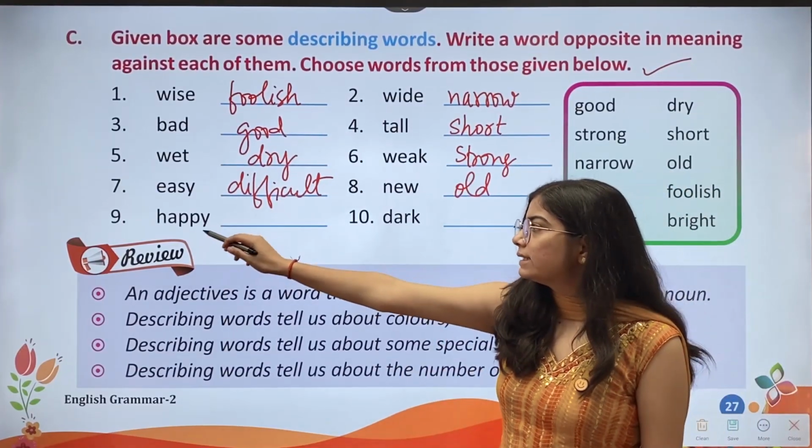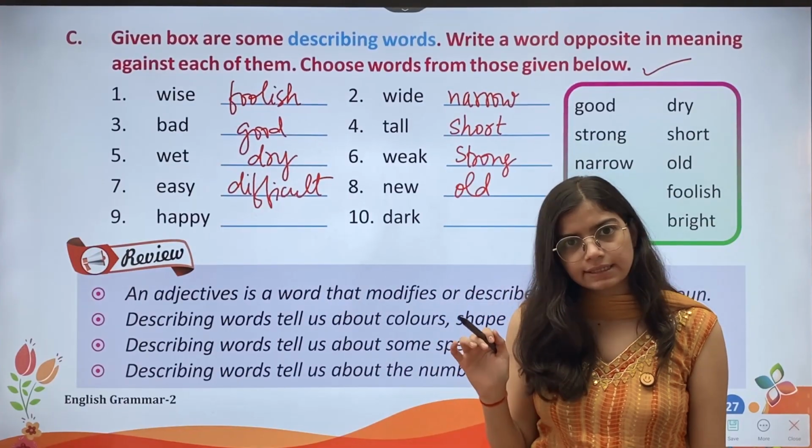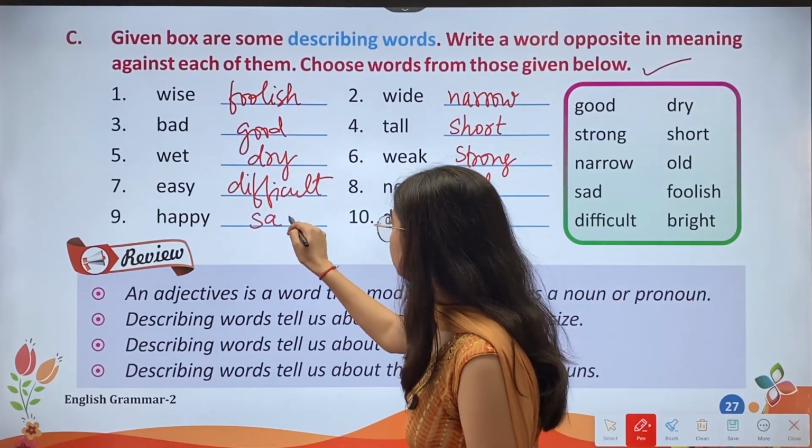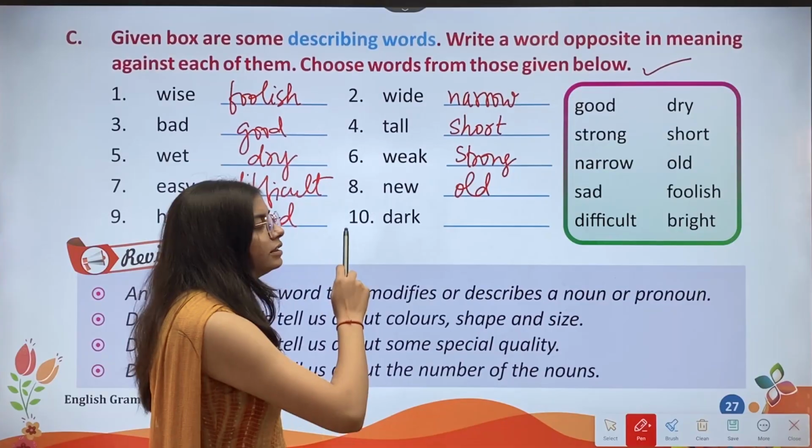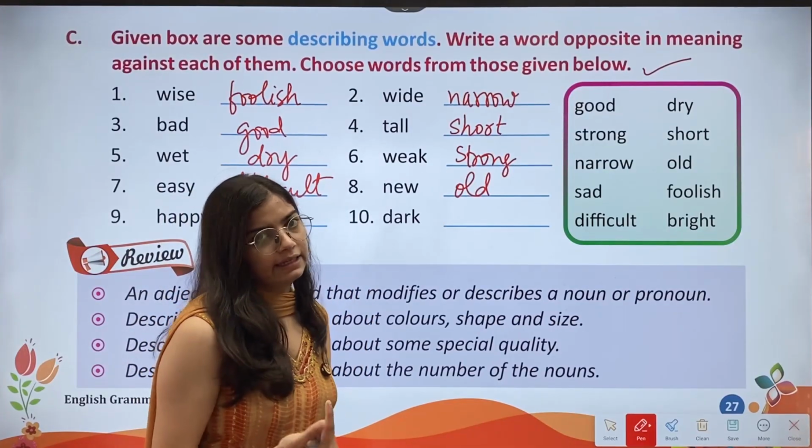Then we have ninth, happy. The opposite of happy is sad. Then we have 10th, dark. The opposite of dark is bright.